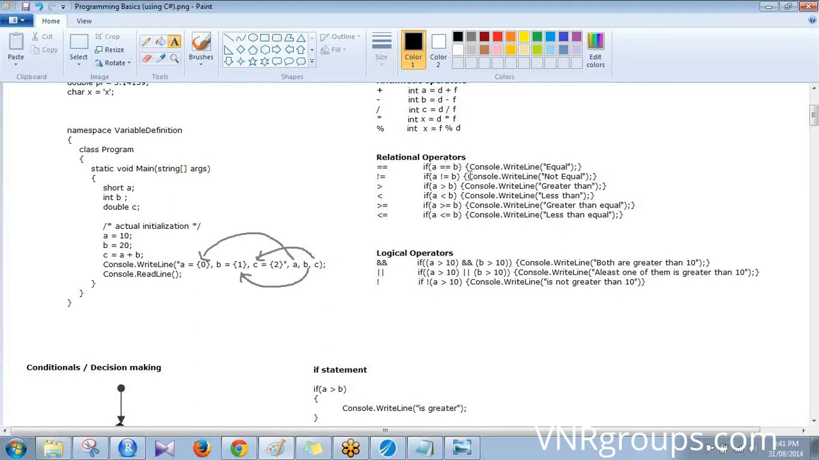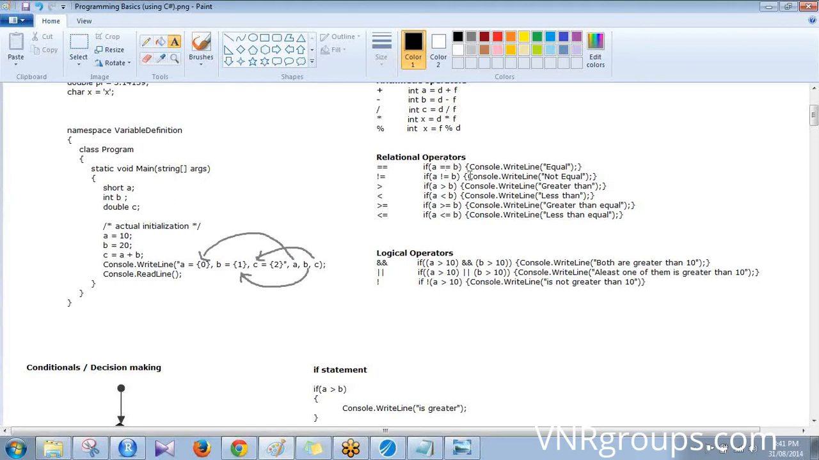Correct. And see, we are not putting one equal. One equal means assignment. You are assigning the value of B to the variable A. So if you do that in the if statement, the compiler will complain. But when you put double equal to, you are checking for equality, whether the value of A and the value of B are equal or not. The second one is checking for inequality.